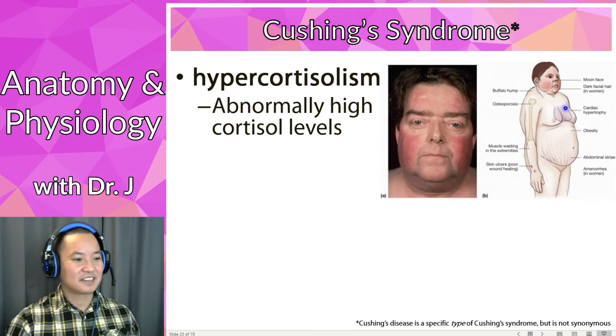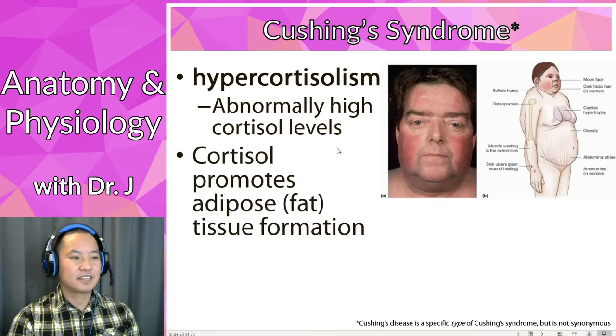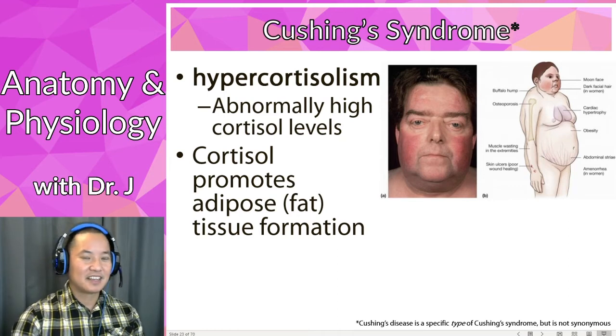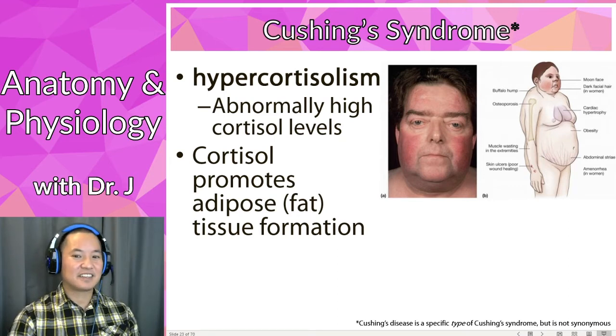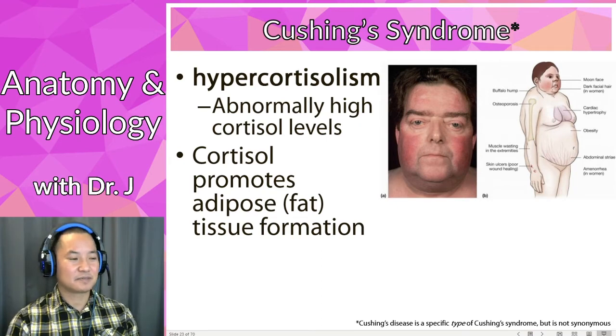And then you have obesity, you have also these stretch marks. That's what we have, these abdominal striae. And skin ulcers as well. So we have a breakdown of skin tissue and the connective tissue as well. So as you can see, there's a lot of breakdown of tissue happening with cortisol. So it also promotes adipose and fat tissue formation. And this is where the catabolic part kind of breaks down. It doesn't promote the breakdown of fat. It actually promotes this chemical process we call lipolysis. But overall, it stimulates the regeneration, or actually the creation, of white adipose tissue. So this is why it's not completely catabolic.